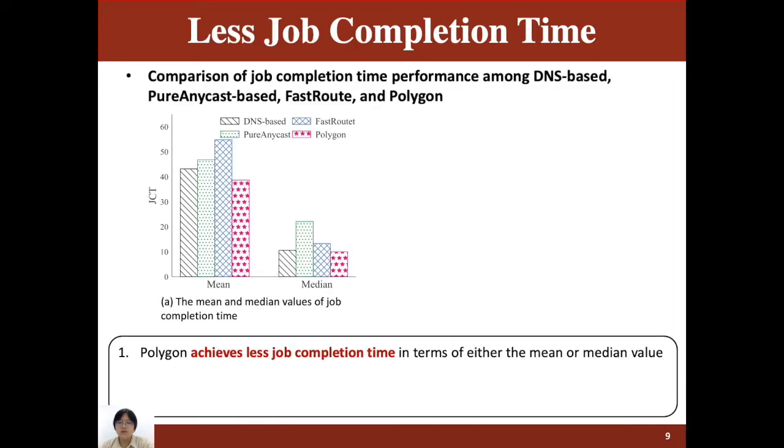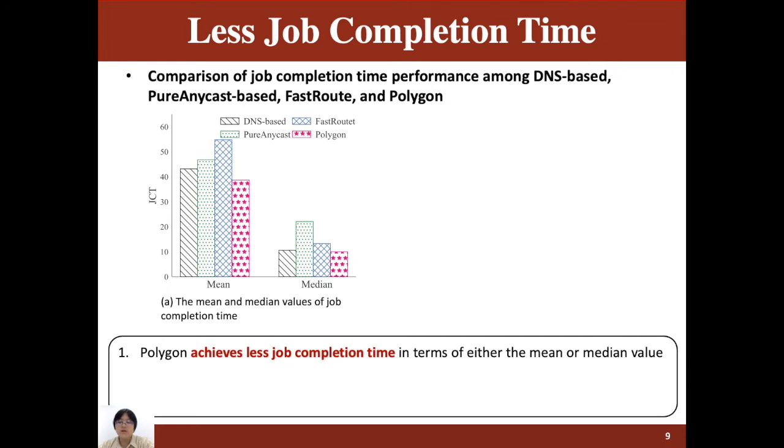Here, we conduct an evaluation of our prototype Polygon on Google Cloud. First, we present Polygon's potential in reducing job completion time. In the left figure, compared with the DNS-based solution, pure anycast-based solution, and the faster route, Polygon achieves less job completion time in terms of either the mean or median value.